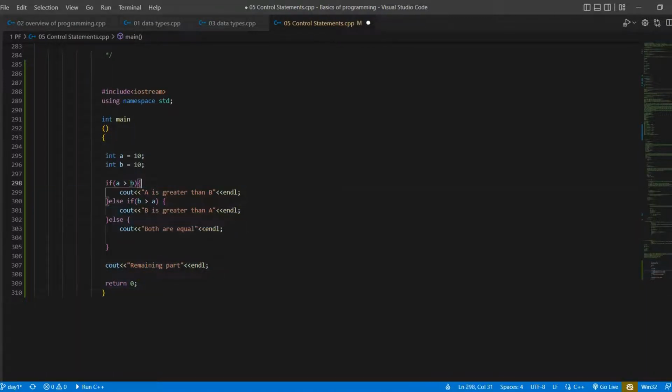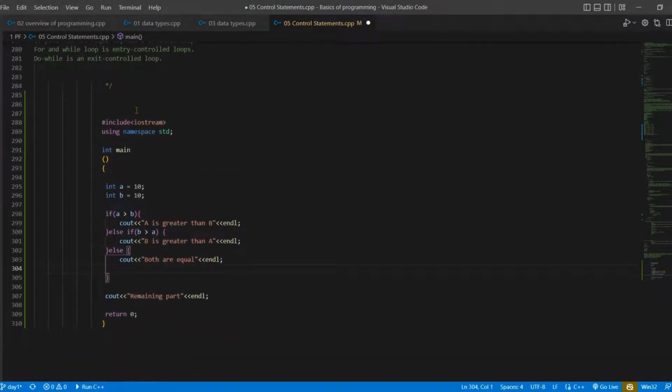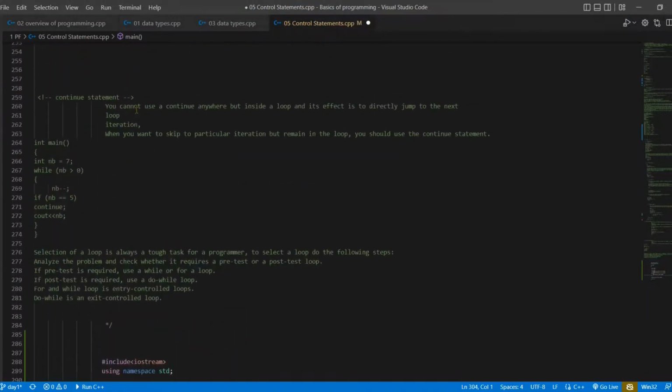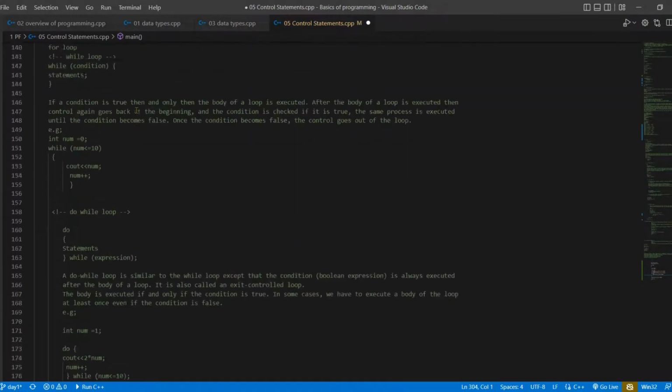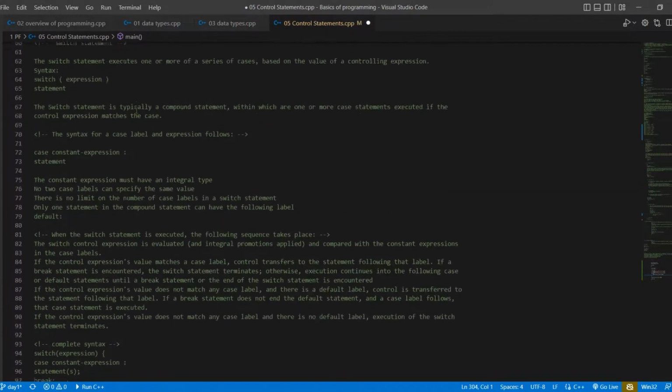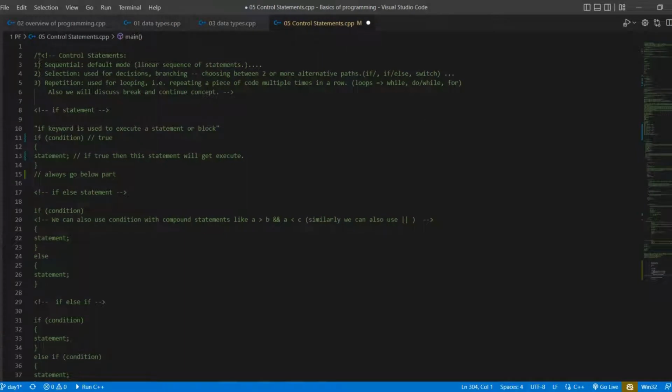Then it will execute the remaining part, because the part below the if else if statements will absolutely execute as the remaining part of the program. So this is actually the if else if program which I wanted to show you. This is all about if else if, which is the second case of selection.